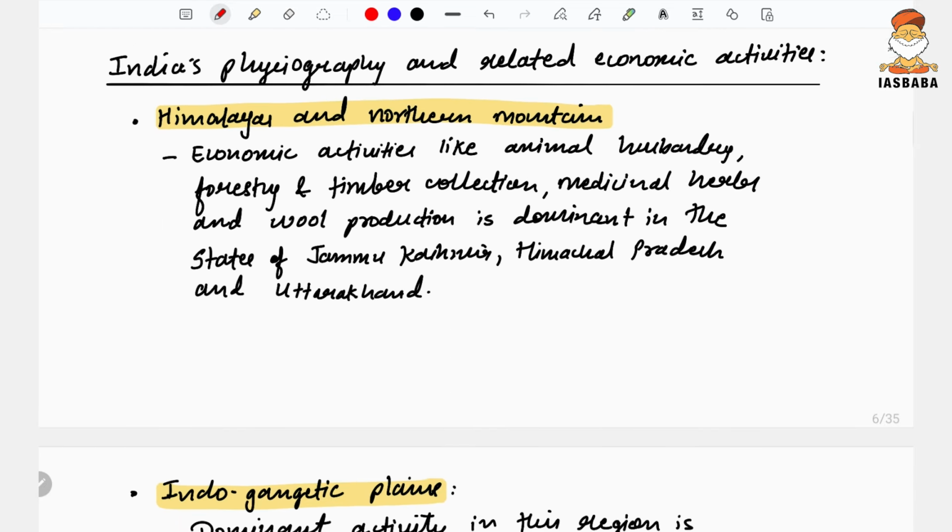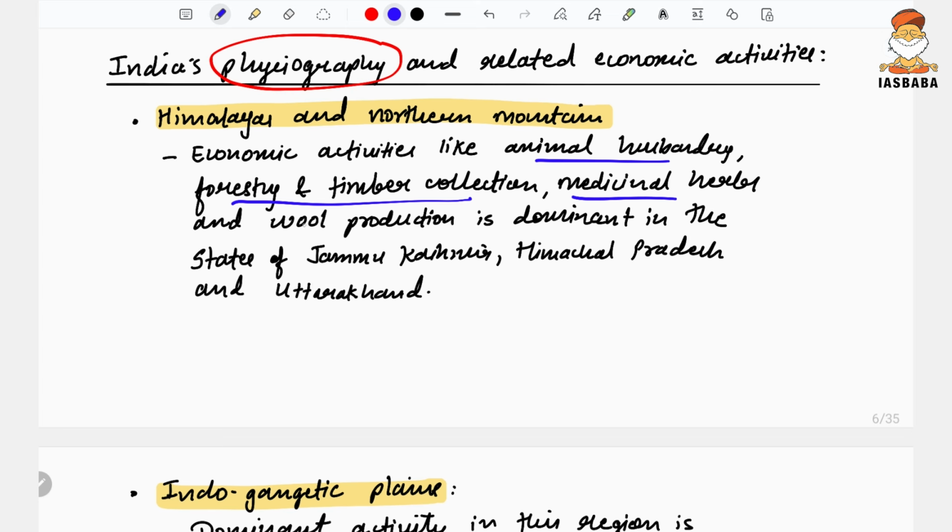So let us take individual physiography, individual region, and attempt this. Here, Himalayas and northern mountains. Economic activities in this region could be animal husbandry, forestry and timber, because Himalaya is very significant for forests also. Forest and timber collection is very prominent here, especially the coniferous forest.